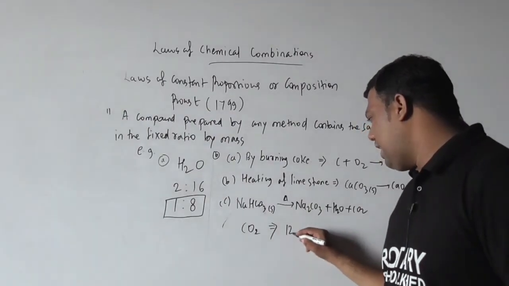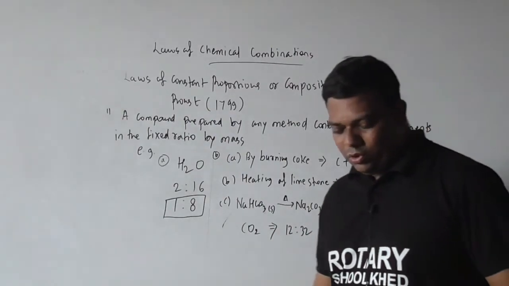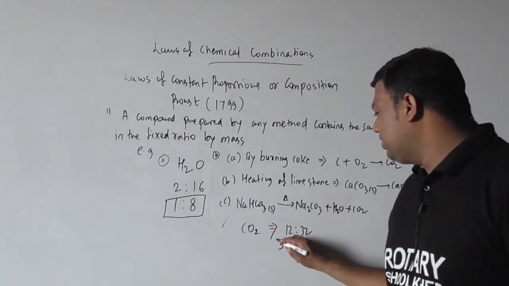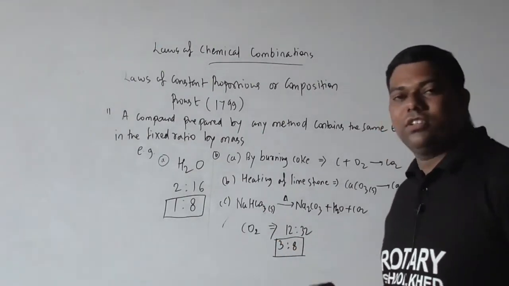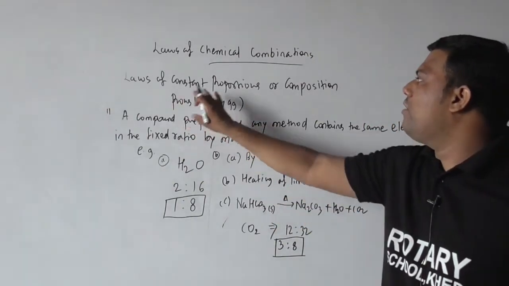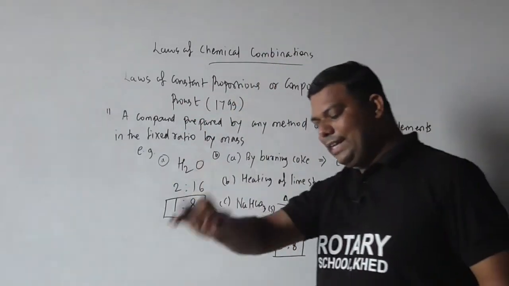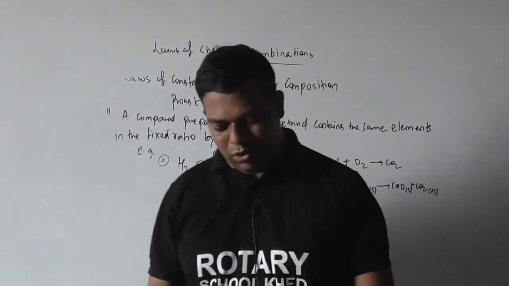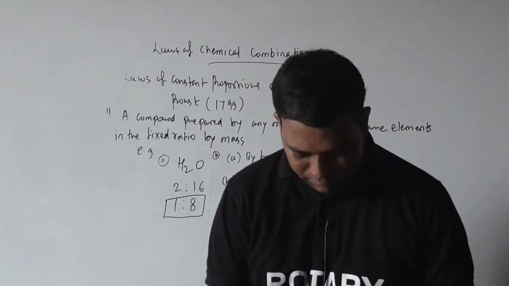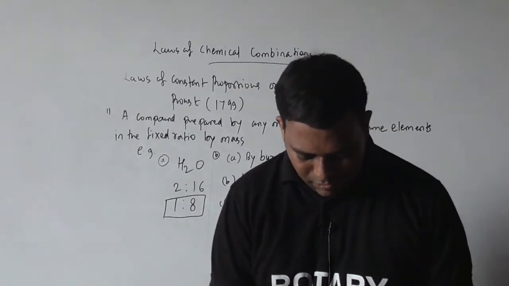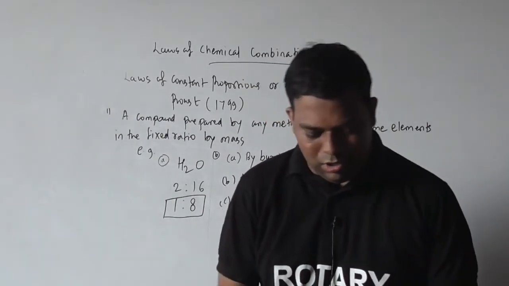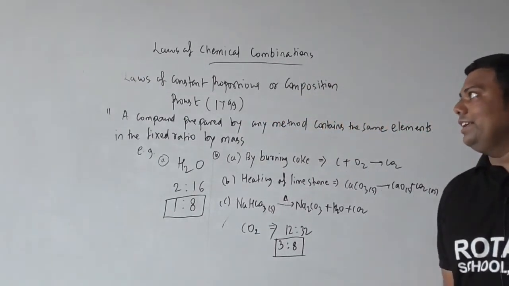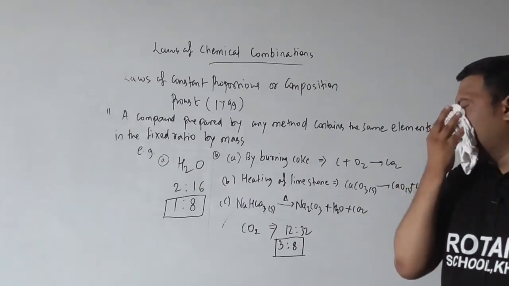C to O2 is 12:32, so their ratio is 3:8. This ratio 3:8 never changes. That is the law of constant proportion. Whether the carbon dioxide is prepared by any method, the ratio is not changed. I hope you understood about the second law, the law of constant proportion or composition.